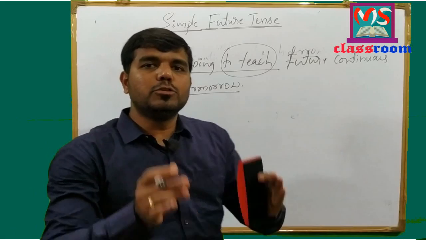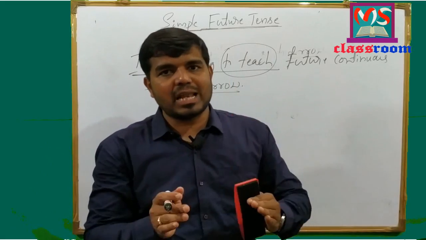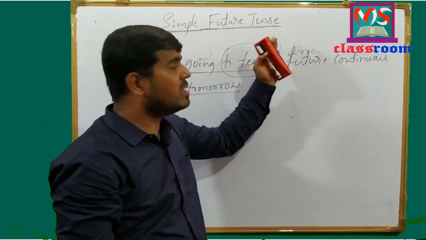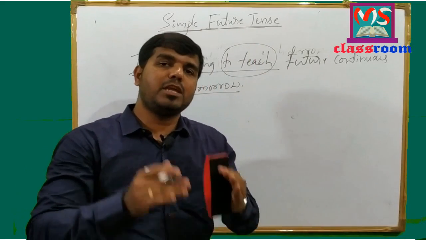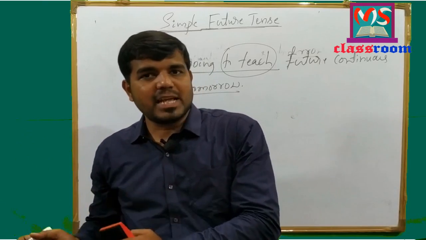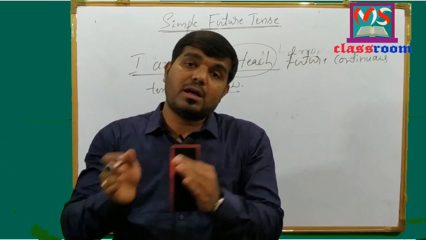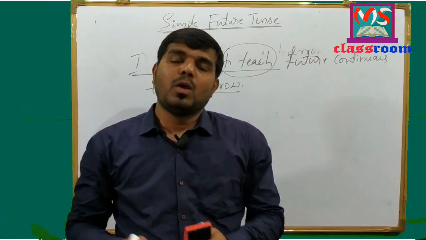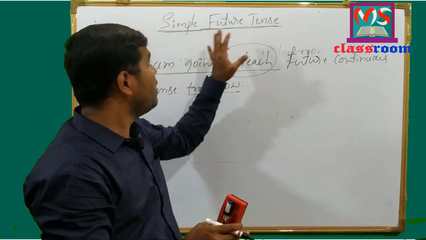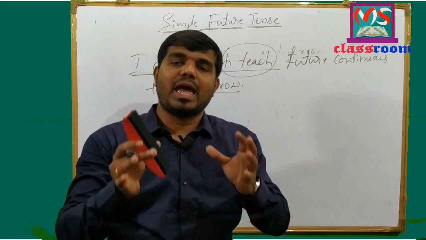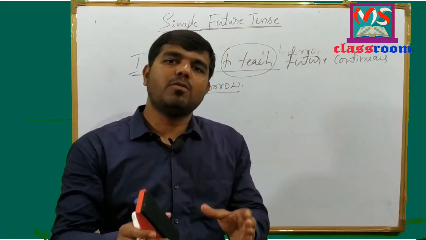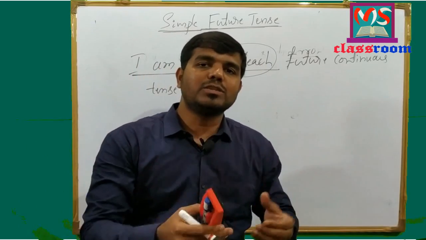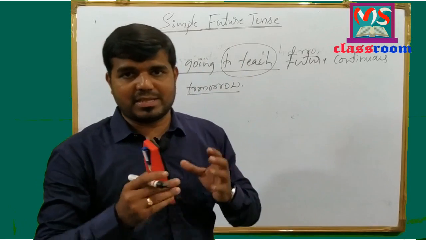Look at here. To indicate or to describe future time, we do not use only simple future tense, and we also use simple present tense and present continuous tense, or present continuous tense with infinitive verbs. We have learnt simple future tense and its examples of affirmative, interrogative and negative sentences. In our next session, we are going to discuss future continuous tense.